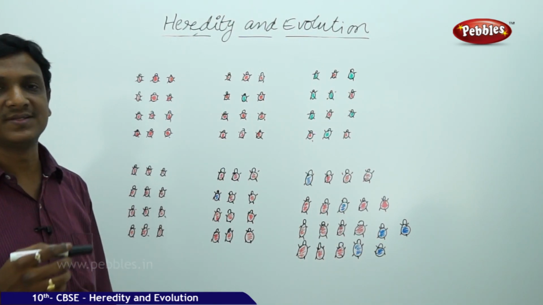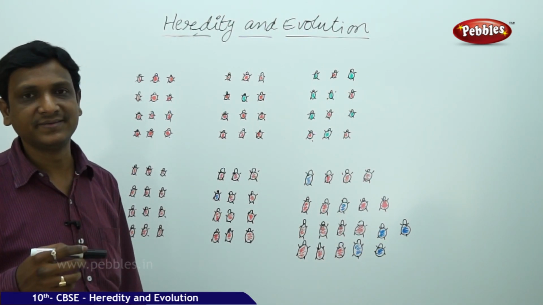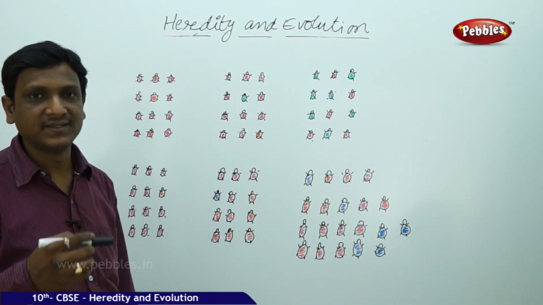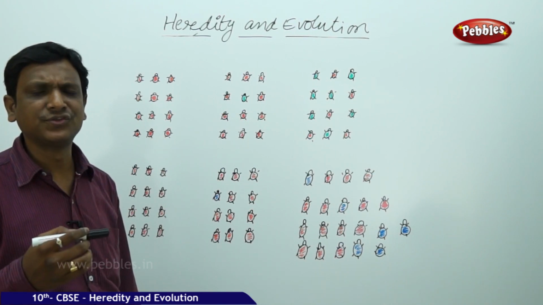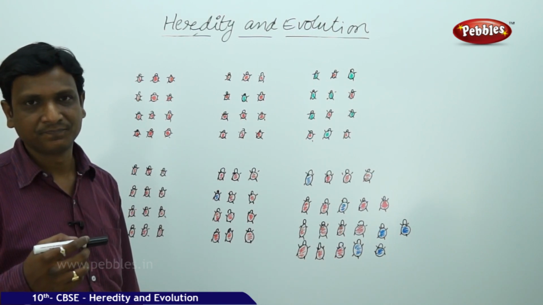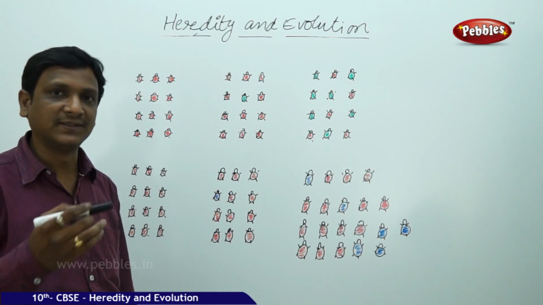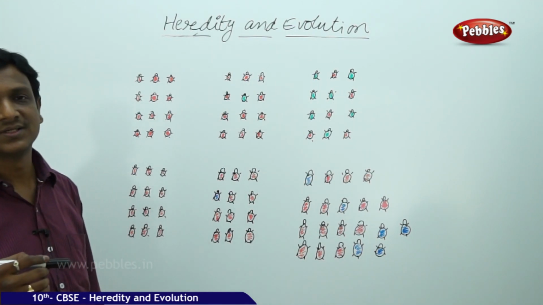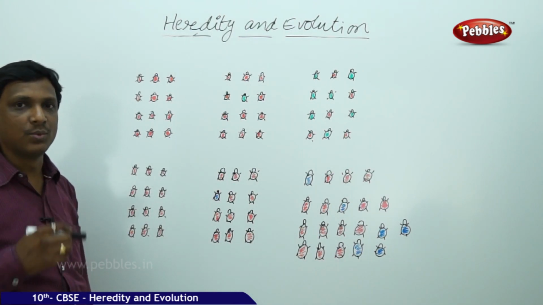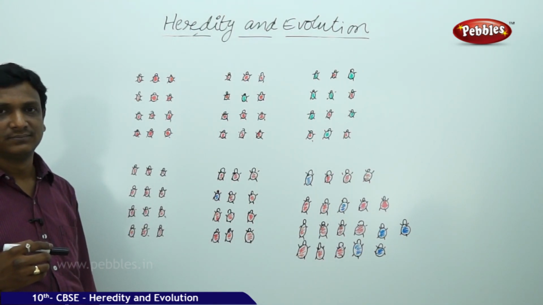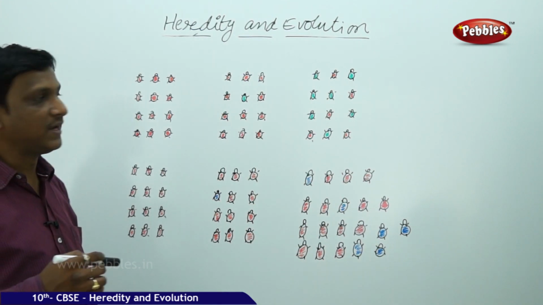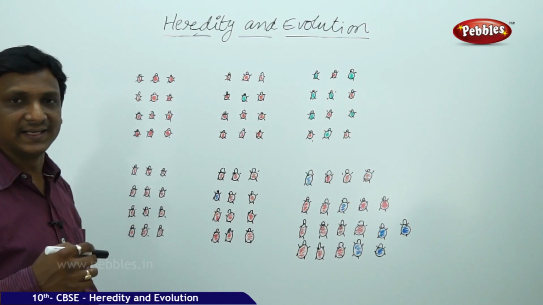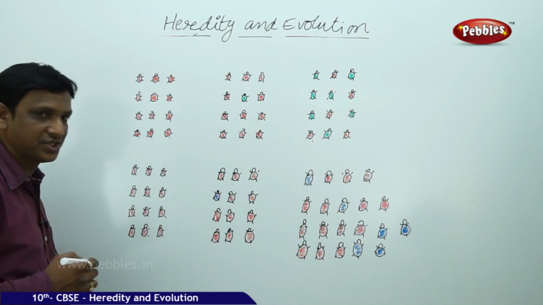But how is a new species evolved from a pre-existing species? A new species comes from the pre-existing one by accumulation of so many variations. And not only that, there are some other factors which also lead to the formation of new species. So let us see what those factors are. The basic idea of evolution is explained with an illustration here, taking an example of some beetles and their colors.